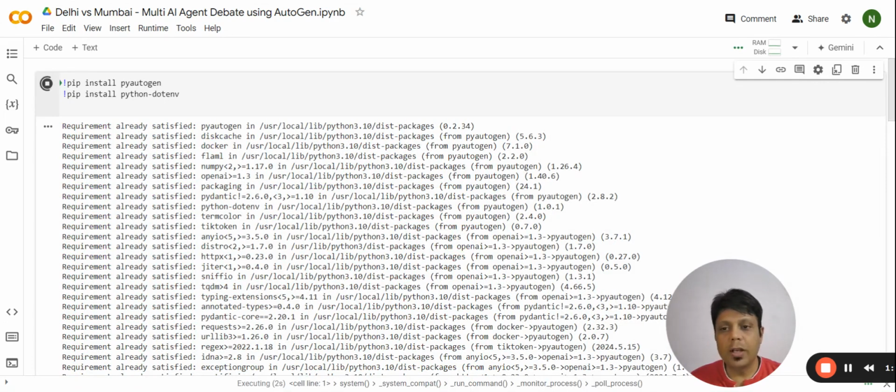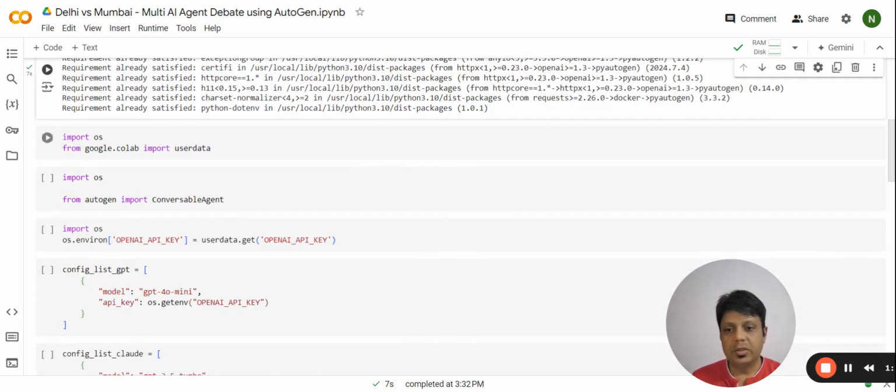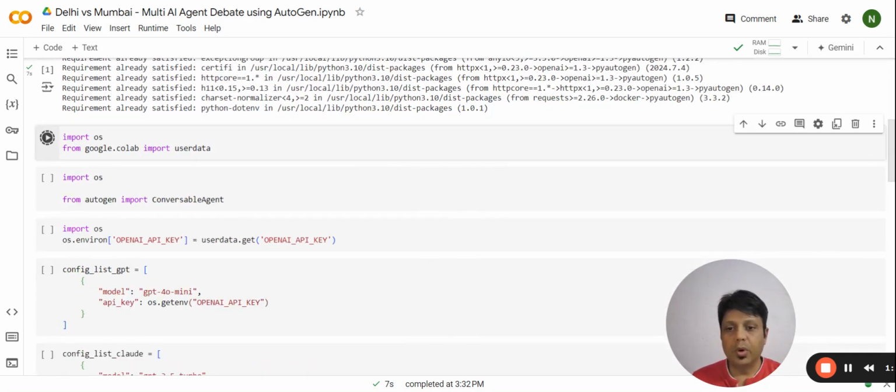So first we'll install PyAutoGen and python-dotenv. Basically, we'll be using an open source framework for creating AI agents, which is AutoGen. This is from Microsoft. So let's do this. So now let's import user data. Why do we need to import user data? Because we'll be storing our OpenAI API key in user data.